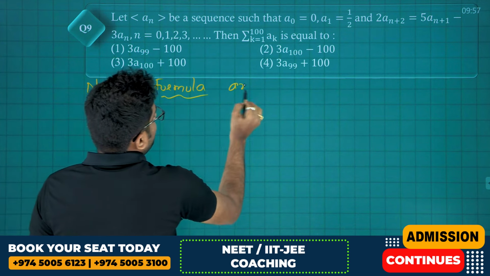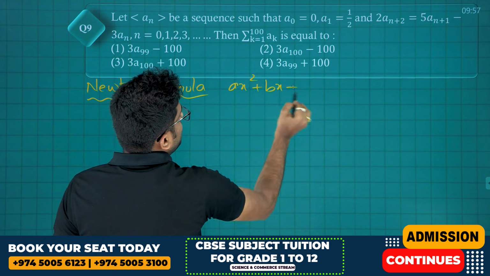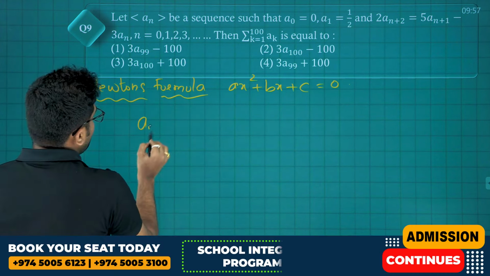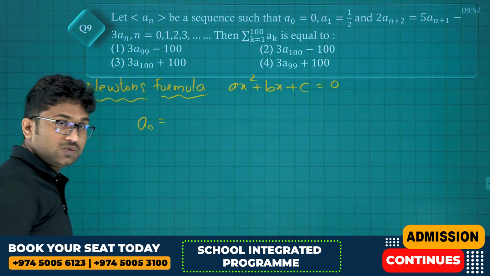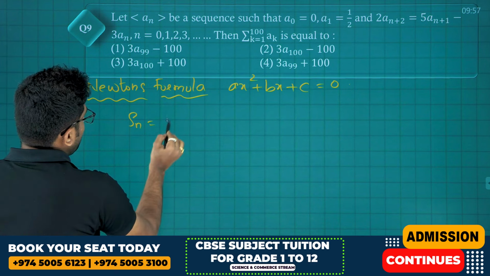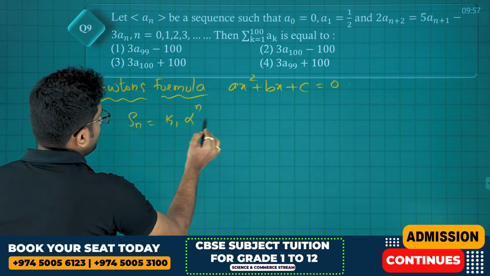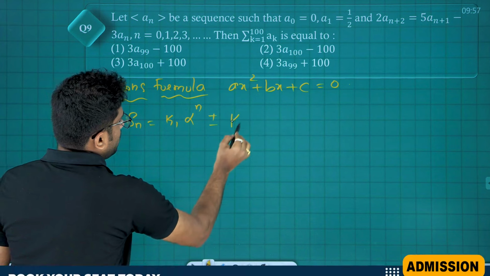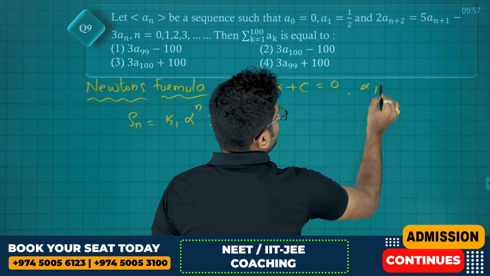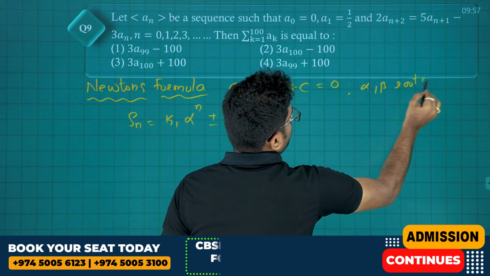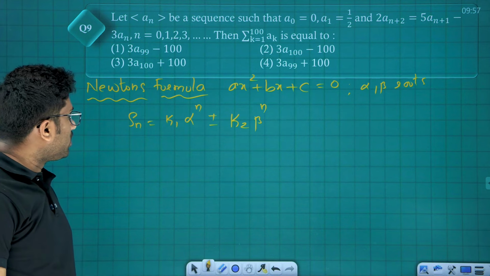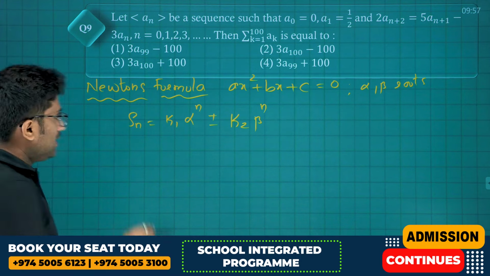For any quadratic equation ax² + bx + c = 0, any statement, let's say Sn, is equal to k1 into alpha power n plus or minus k2 into beta power n, where alpha, beta are the roots of it.